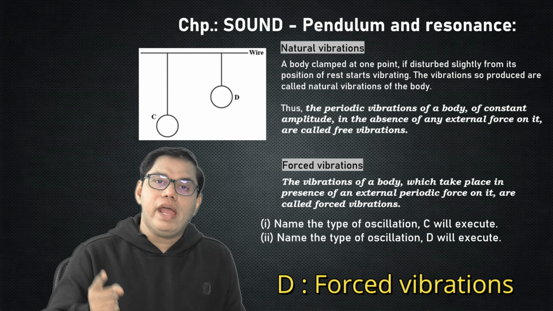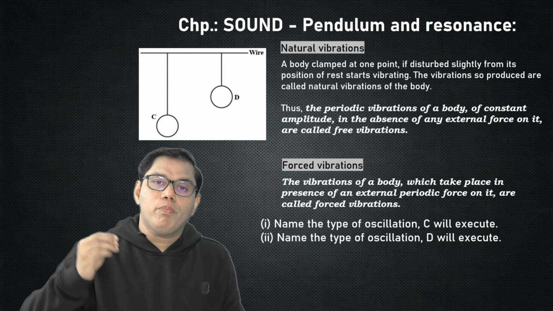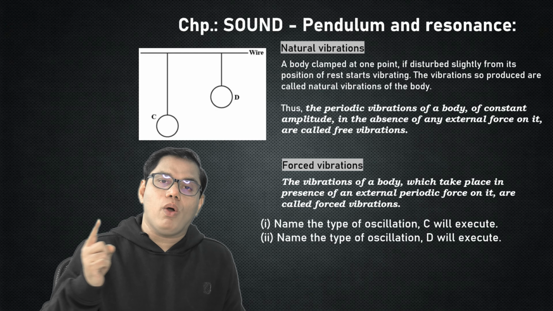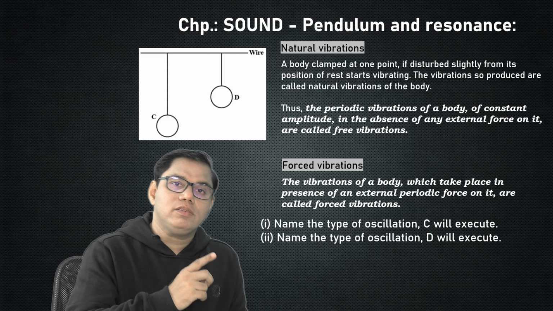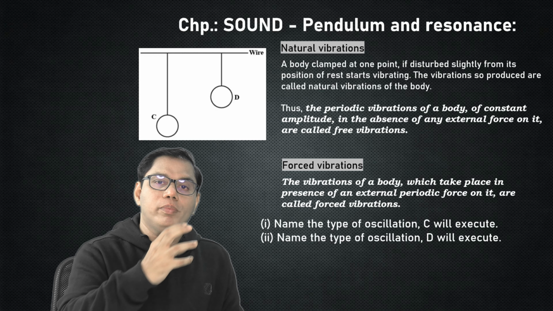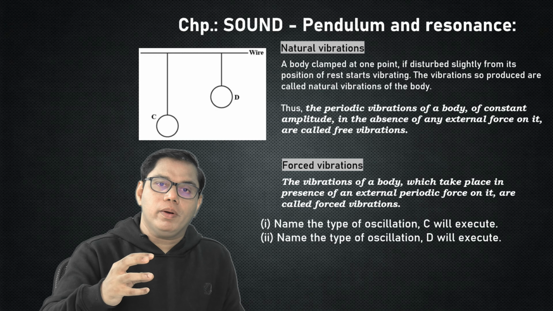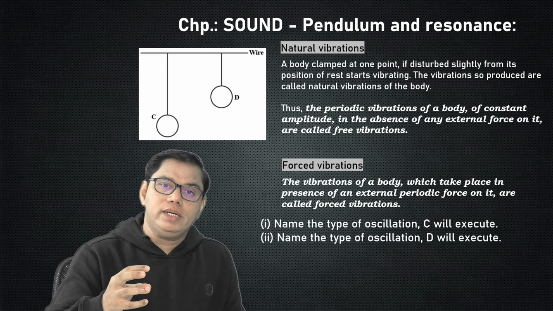Understand the question. We have applied external force on bob C only once. So bob C starts moving. This kind of vibrations are called natural vibrations. When bob C is moving, its energy is passed by this wire to which these bobs are attached to bob D. Energy passes from bob C to bob D, and bob D also starts moving. Now the motion of the bob D or the vibrations of the bob D is called the forced vibration.